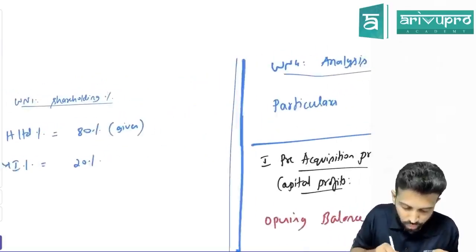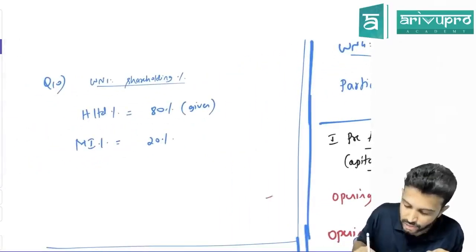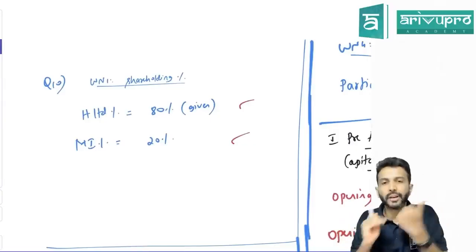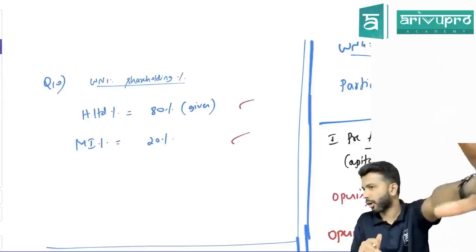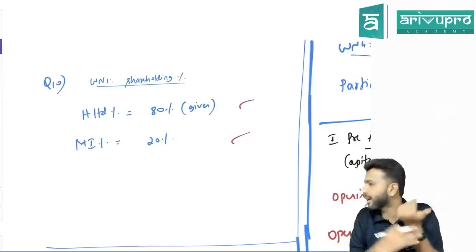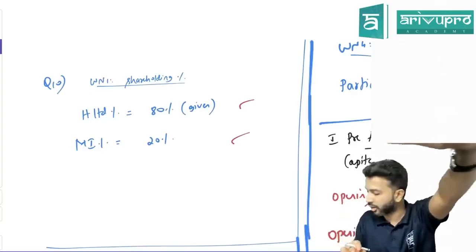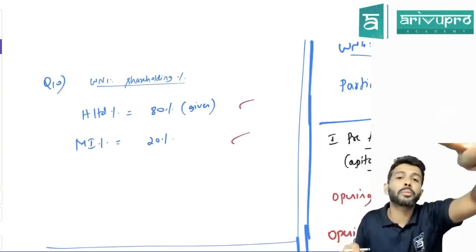So the holding company owns 80%, which means minority interest will own how much percentage, sir? 20%. Clear, sir? This is working note number 1 in every consolidation problem. In some problems we may have to calculate the shareholding percentage; in some problems they'll directly give it. So working note number 1 is over. Tell me, what is working note number 2?